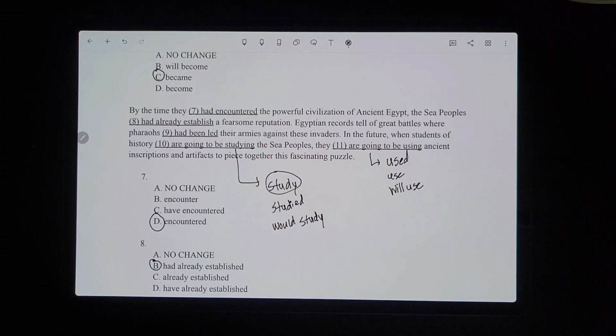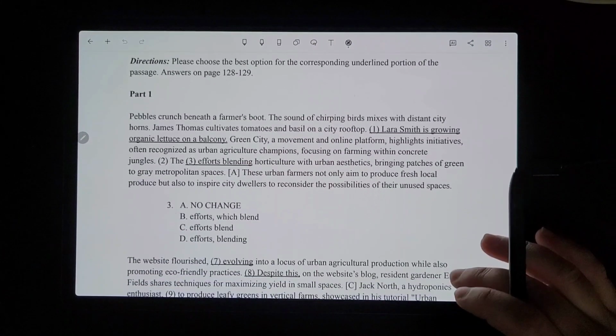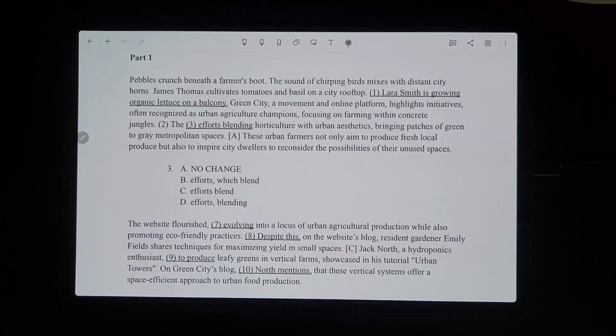So the last option. Okay, now we're going to do the final context and agreement review quiz for the chapter. And let's start with part 1 right here. Pebbles crunch beneath a farmer's boot. The sound of chirping birds mixes with distant city horns. James Thomas cultivates tomatoes and basil on a city rooftop. Laura Smith is growing organic lettuce on a balcony.